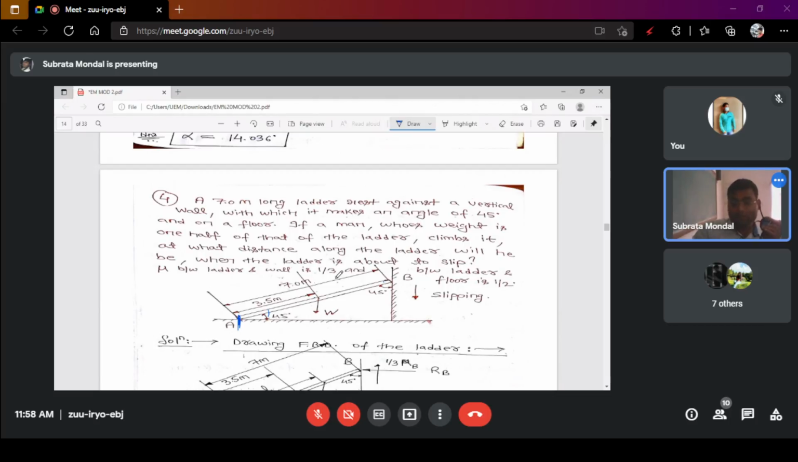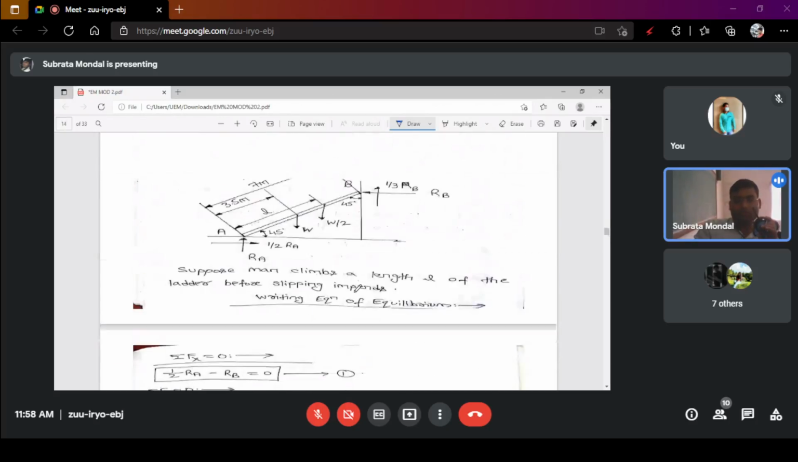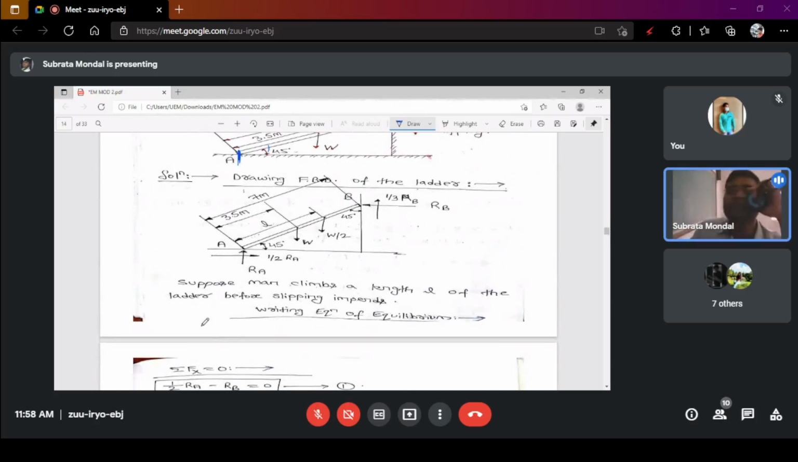So until it slips, the man tries to climb, and at a certain instance the ladder may slip when he or she goes to a certain distance. Okay, so here if you draw the free body diagram, you can understand the forces. First, the ladder you have to consider. Then the weight of the ladder will be considered.